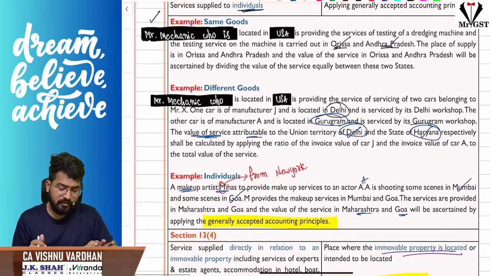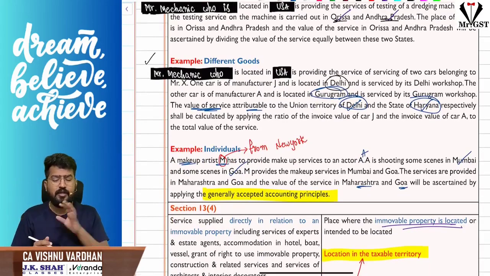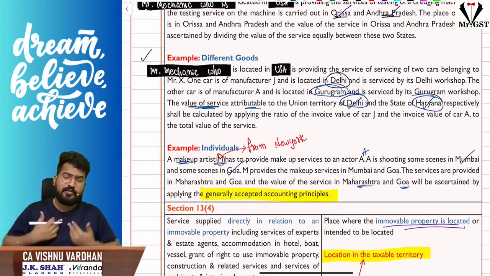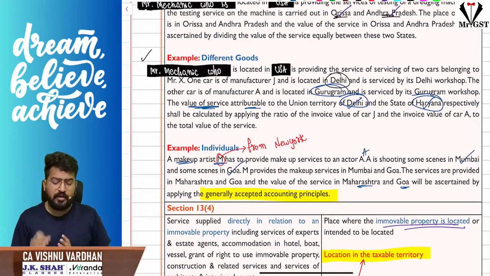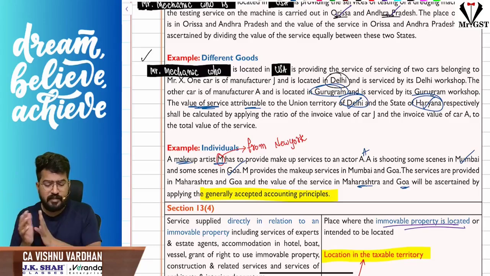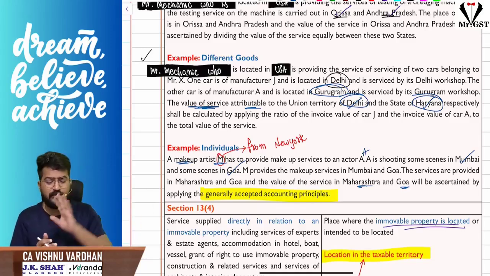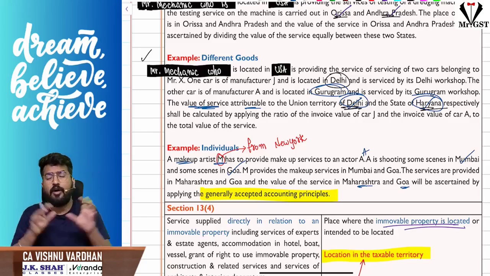No sir, see, for example, if it is on different goods, there is a mechanic located in the USA providing servicing of two cars belonging to Mr. X. Let us assume Mr. Vishnu. One car is manufactured by Jaguar, located in Delhi and serviced by its Delhi workshop. The other car is manufactured by, let us assume, Audi, located in Gurgaon and serviced in a Gurgaon workshop. The value of service is attributable to both Delhi as well as Haryana respectively. How do you split this?